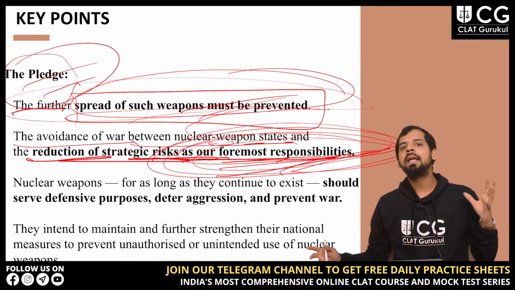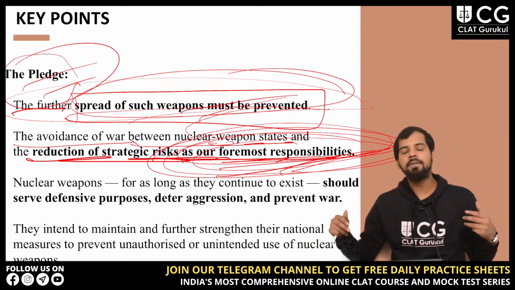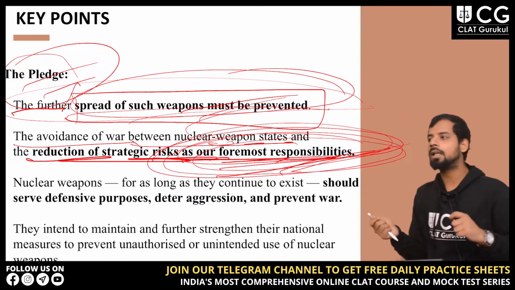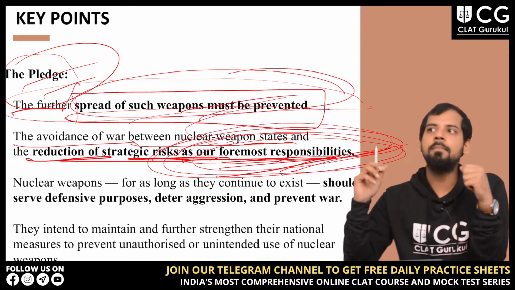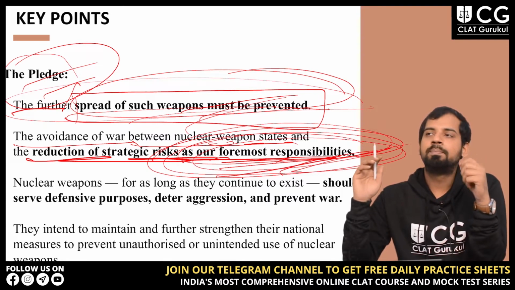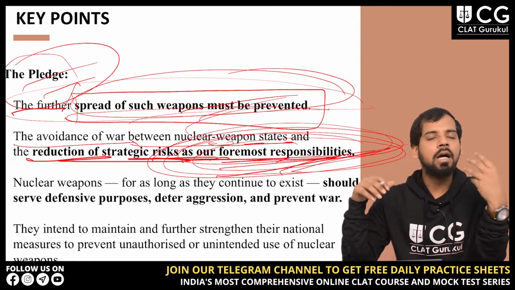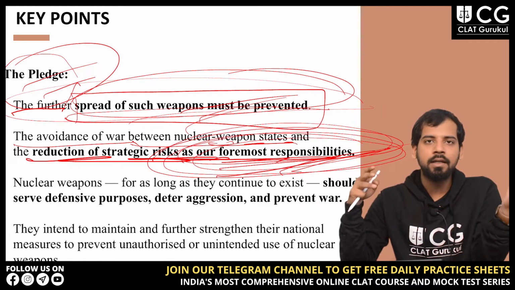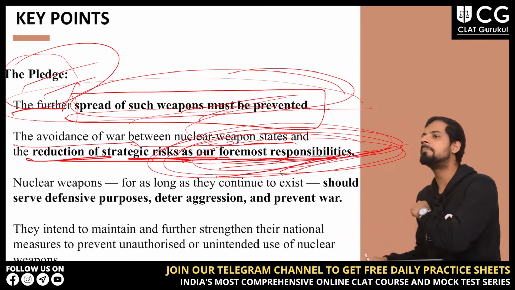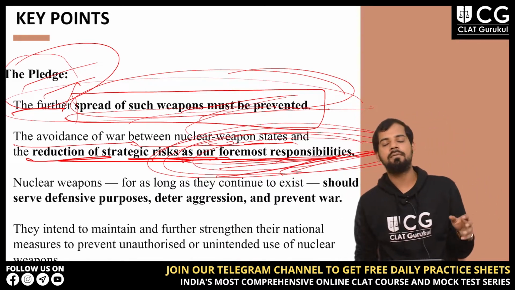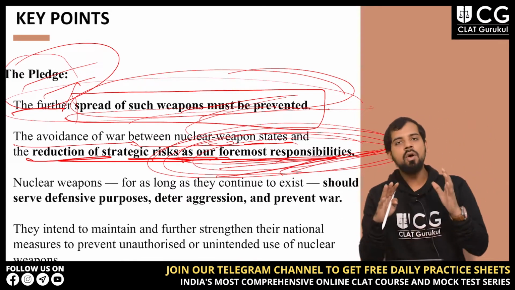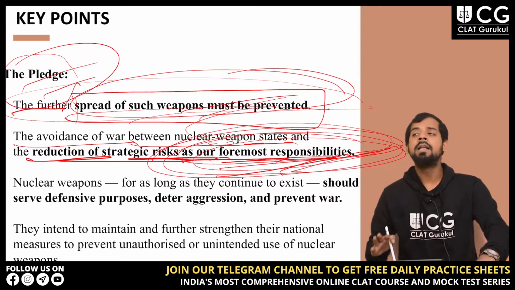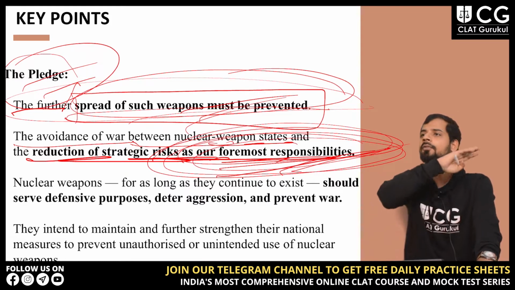If there is a tussle between them, they can explode that bomb in the other country, and this will impact so many people. As you already know, atomic bombs and nuclear bombs are very dangerous.